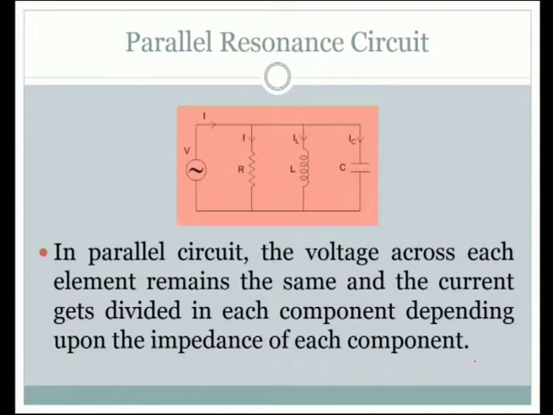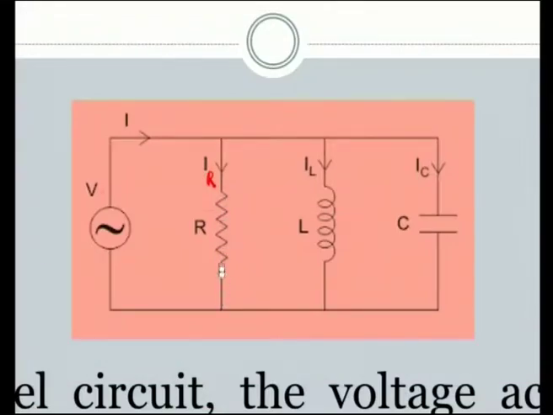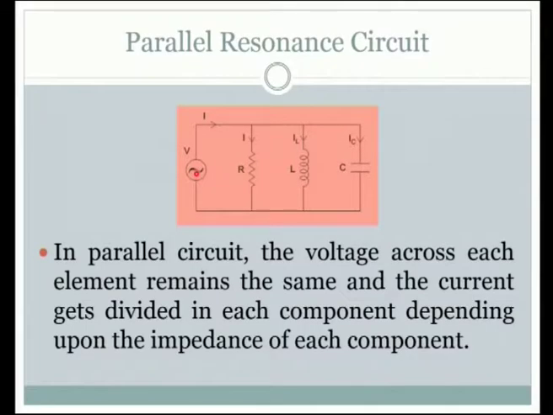So, have a look at the circuit so that we get an idea how the parallel connection is given. So, this is the typical circuit. We have the power source here and then the resistor, inductor and capacitor, all these are connected in parallel to each other. So, the voltage across them is the same because they are all connected to the voltage source. In parallel circuit, the voltage across each element remains the same and the current gets divided in each component depending upon the impedance of each component.